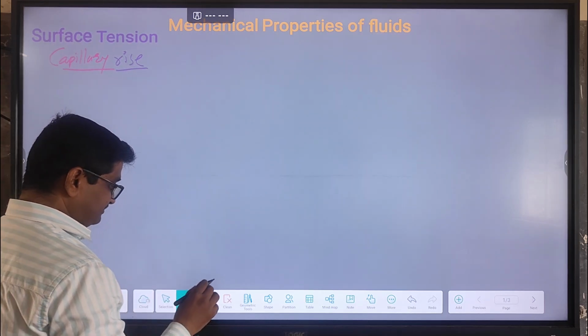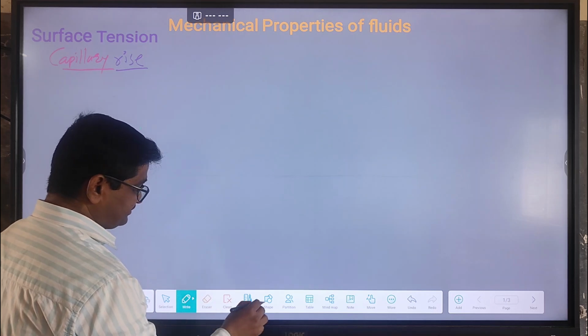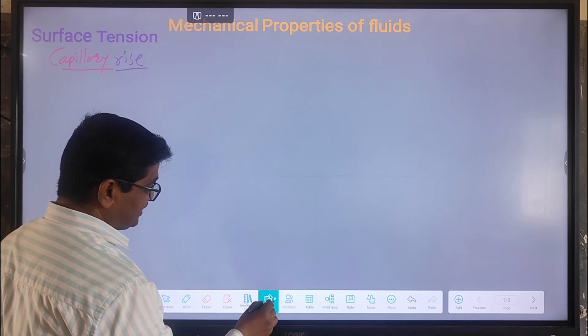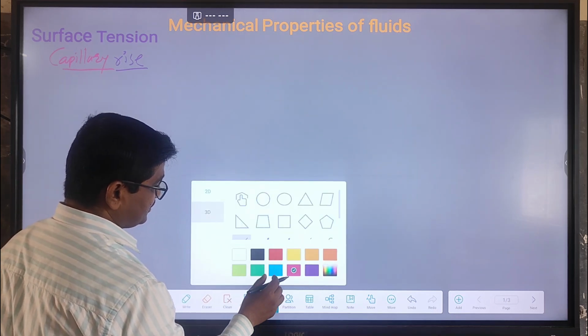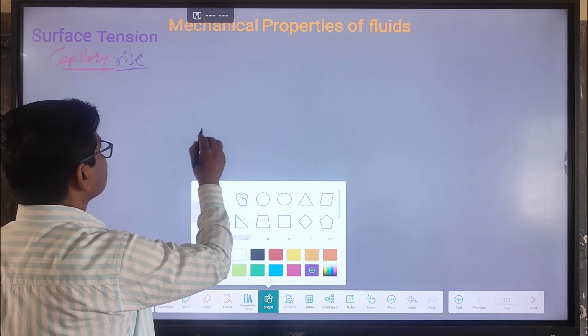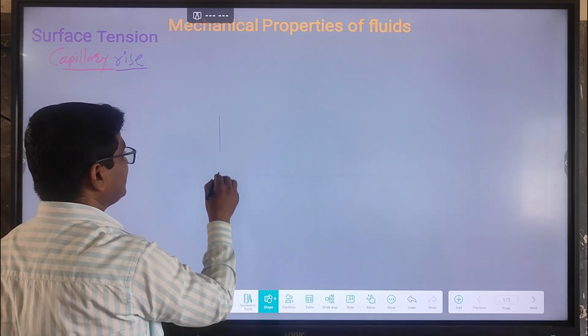We can draw the capillary. Imagine we are given a liquid container.